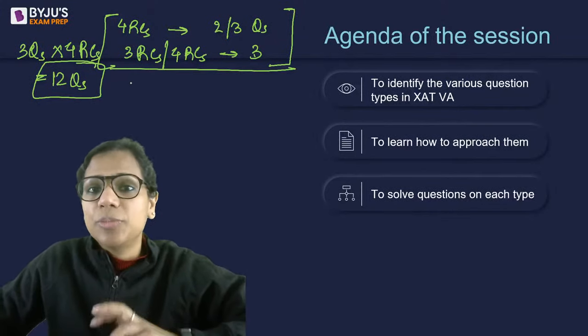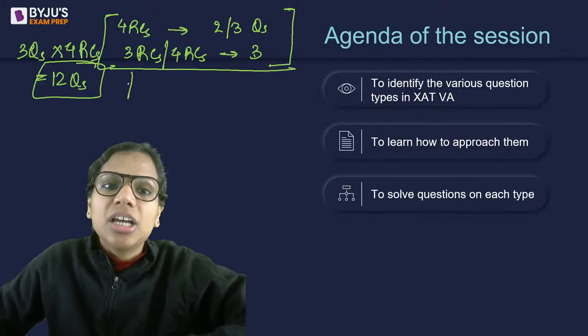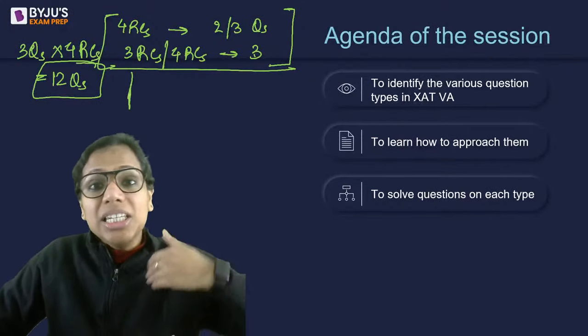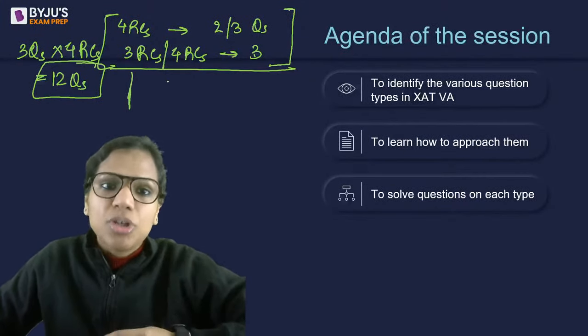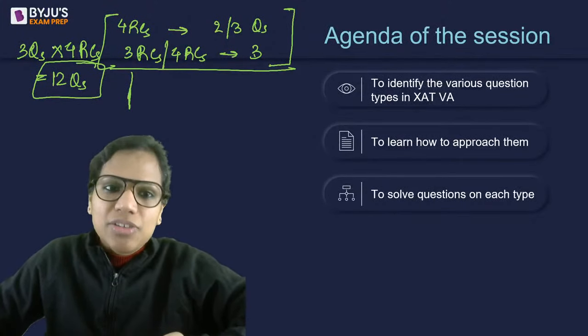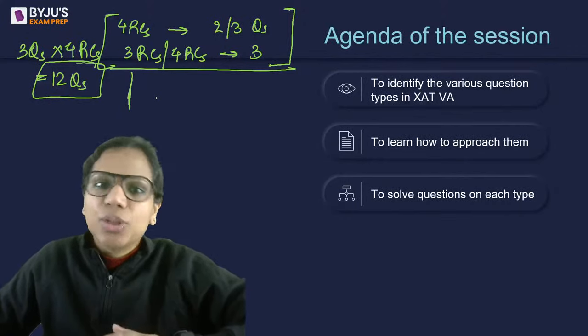In case verbal ability happens to be your strength, then make a decision there and then only whether you want to, let's say, leave a particular RC altogether or not. Because again, as I always say, it's not that a difficult RC cannot have easy questions, but it all depends on the time that you have there.